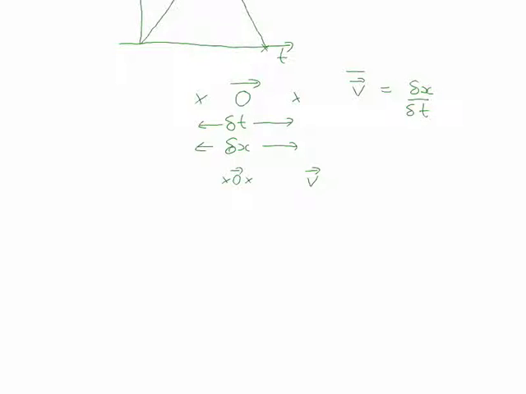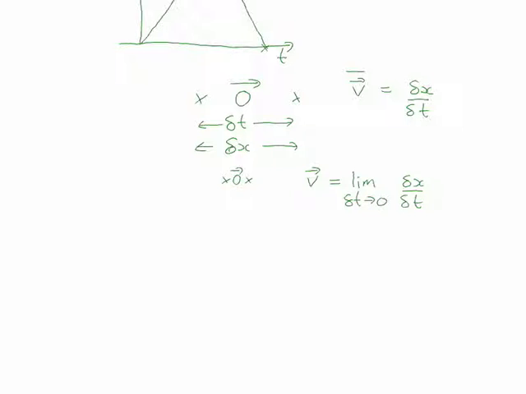So what I've got now is a velocity, but I've made the points so close together that instead of over a period of time, I'm taking the limit as that period of time disappears and goes to 0, which if you're familiar with calculus is exactly what you do in calculus. So the velocity at a point, at an instance in time, is the limit as this time period delta t goes to 0 of delta x divided by delta t.